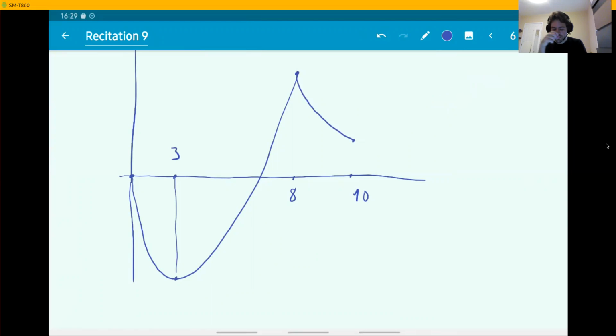So as it turns out, if you try to compute the derivative at 8 using the piecewise definition, using the one-sided limits, you're going to see that it does not exist. There is a sharp corner there. So 8 actually is a critical point, but we don't have to know that. We just recorded the values at this one, this one, this one, this one, and we found the maximum and the minimum. This is what we did in this problem.